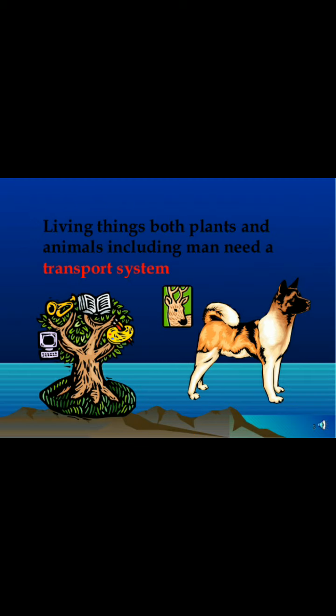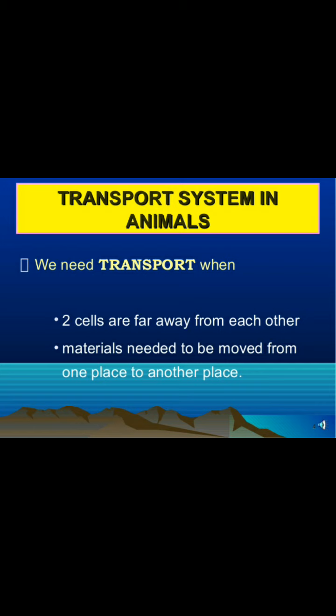system. Living things, both plants and animals, including man, need a transport system. Without transport system, we cannot live. Transport system in animals: we need transport system when two cells are far away from each other. Then we need to transport from one cell to another cell. Materials need to be moved from one place to another place. For example, water and minerals from one cell to another cell, we have to transport.